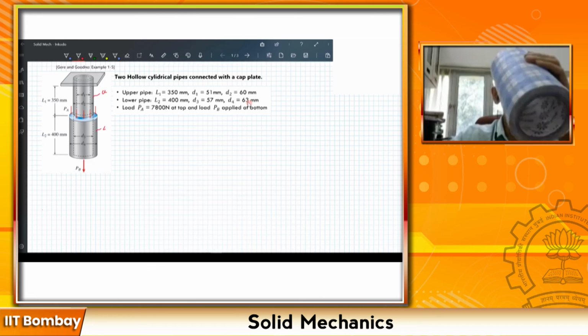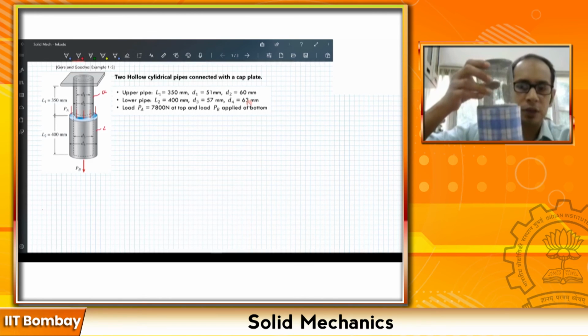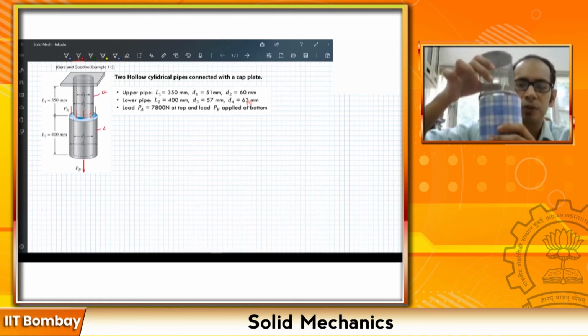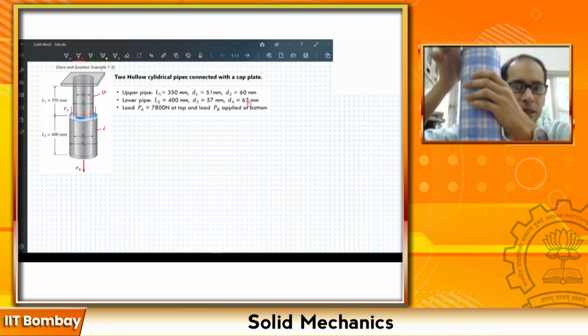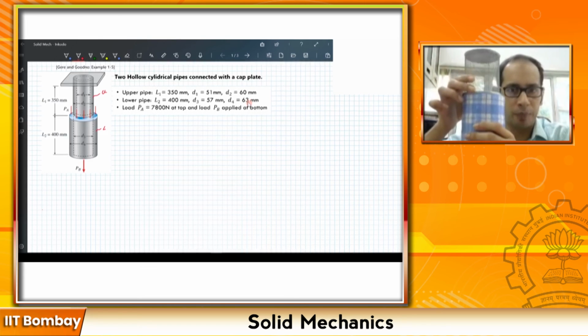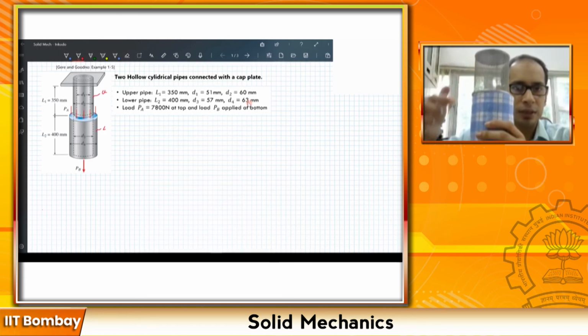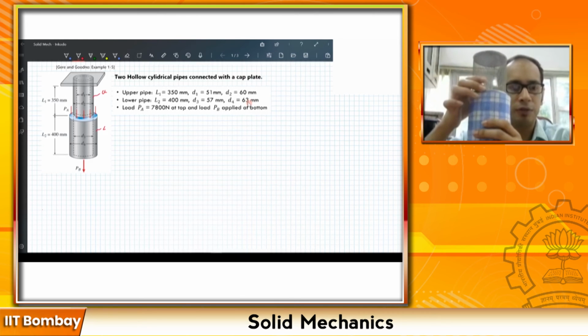So this is maybe the bottom pipe and you have a top pipe, right? So these are sort of connected together. Maybe if you put glue around the rims of that one, so it is sort of glued together over here. So you have a kind of a system, right? Now you have two hollow pipes essentially. This is the upper one and this is the lower one, as marked in this particular figure over here.